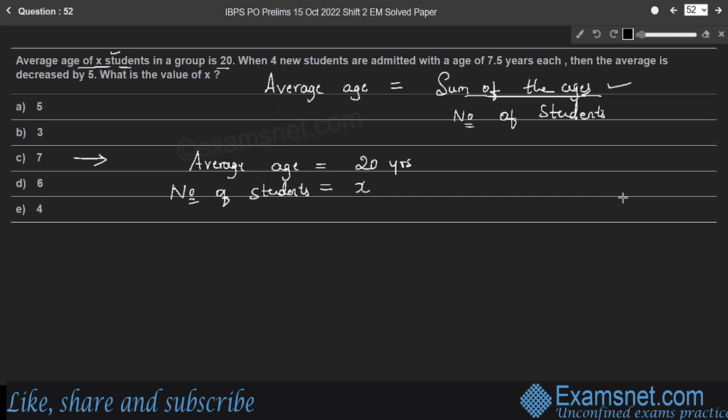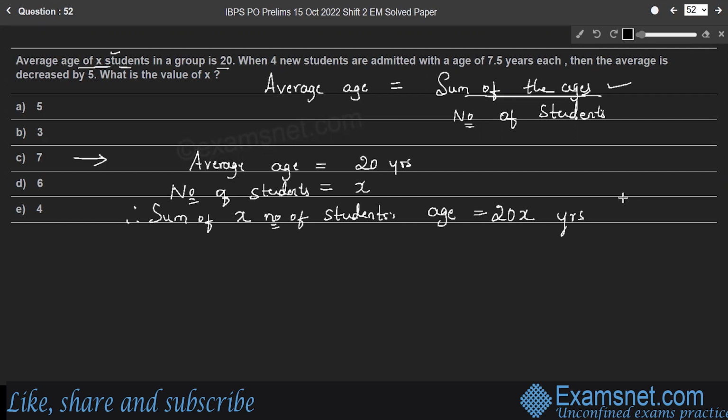The sum of the ages of X number of students is equal to 20 into X years. Sum of their age is 20X years.